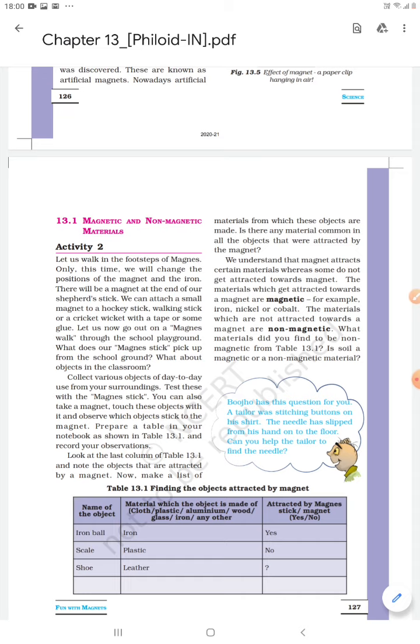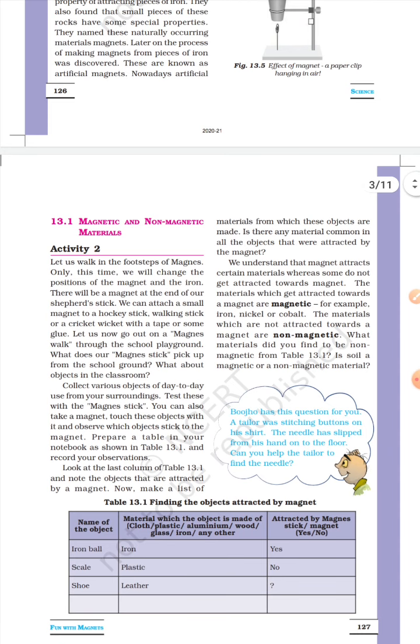When we go for a Magnus walk, we have a Magnus stick also, and there are so many objects there. Which objects stick to the magnet is the important thing. One small change in this activity: in Magnus's stick there is iron, but in our stick there will be a magnet.